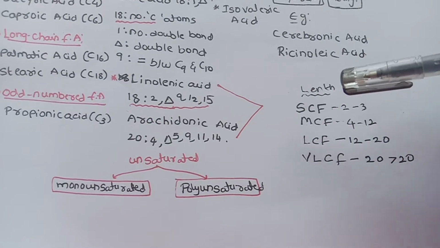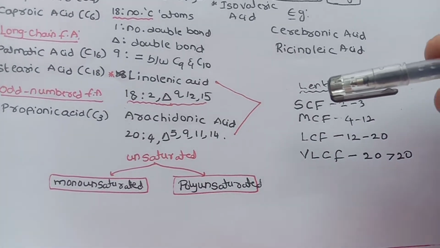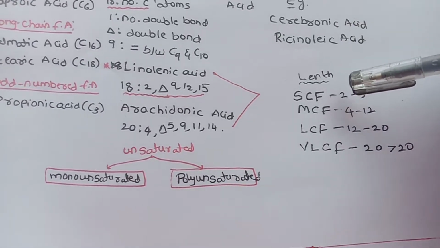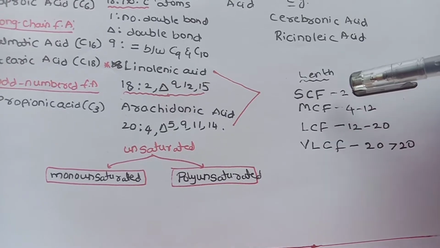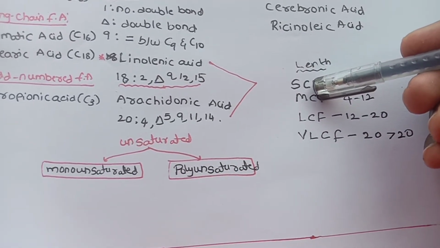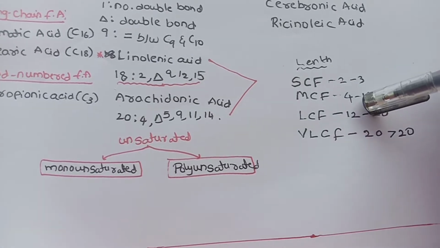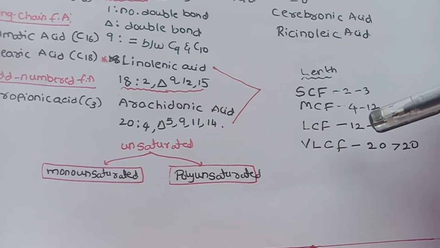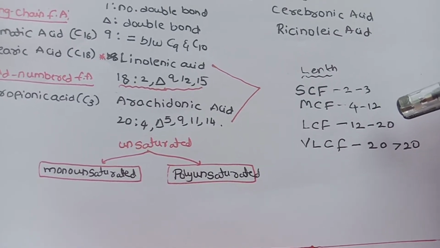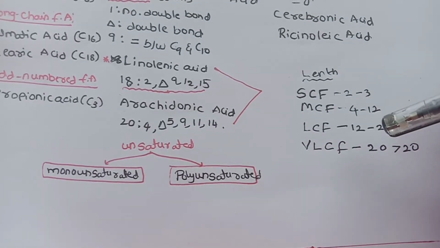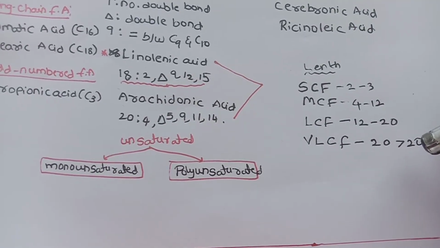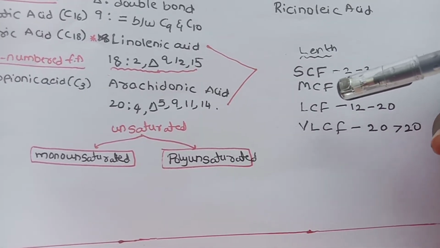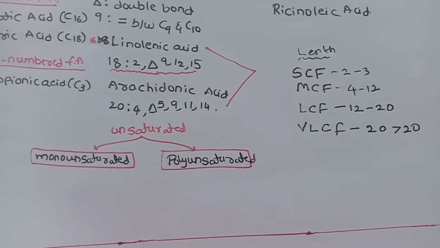The fatty acids can be divided according to the number of carbon atoms. If 2 to 3 carbon atoms are present, they are called short chain fatty acids. If 4 to 12 carbons are present, they are called medium chain fatty acids, and 12 to 20 carbons are called long chain fatty acids. More than 20 carbons are called very long chain fatty acids. So: short chain, medium chain, long chain, and very long chain fatty acids.